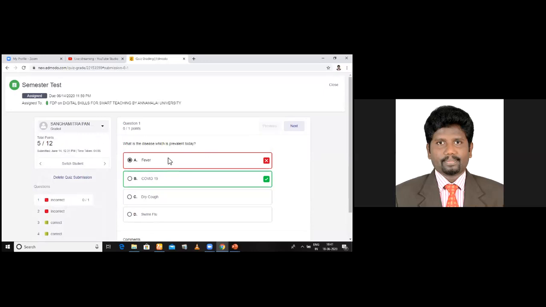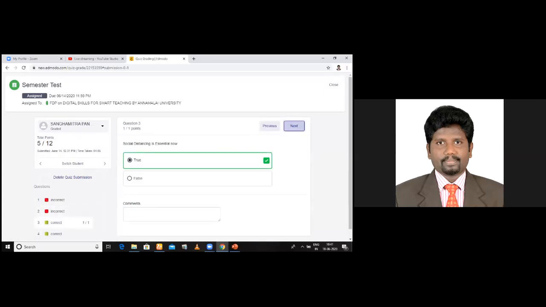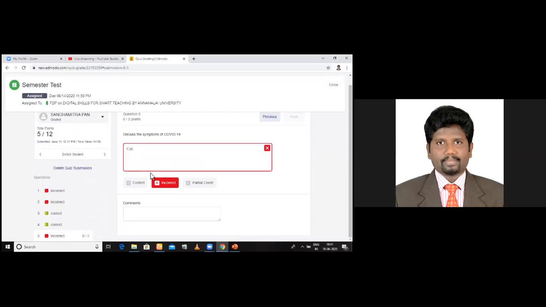Now look at here. The first question, the student has wrongly answered. Second one, see, second one is wrong. Third one is correct. Fourth one, correct. Fifth one. These are all automatically evaluated. Now fifth one, you will have to evaluate.